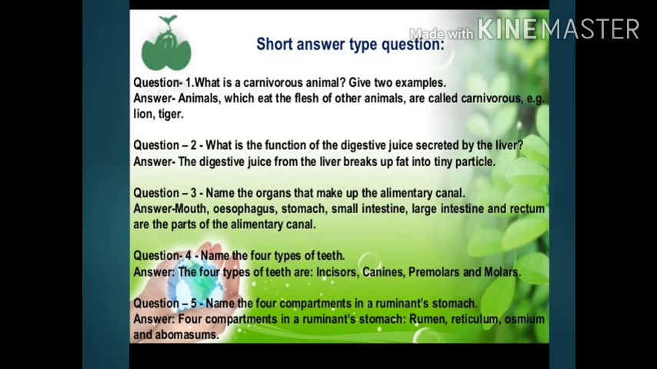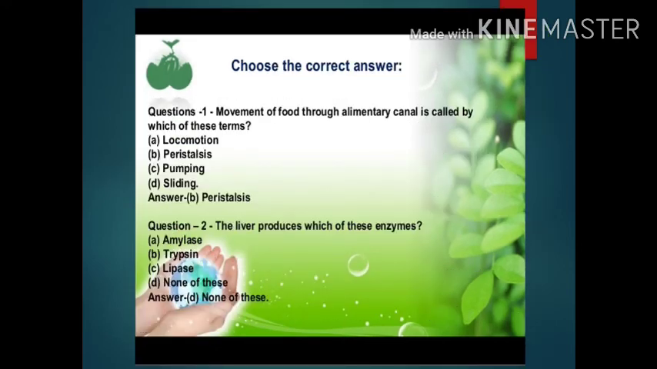Choose the correct answer. Question 1. Movement of food through alimentary canal is called by which of these terms? Question 2. The liver produces which of these enzymes? Option A, amylase. Option B, trypsin. Option C, lipase. Option D, none of these.